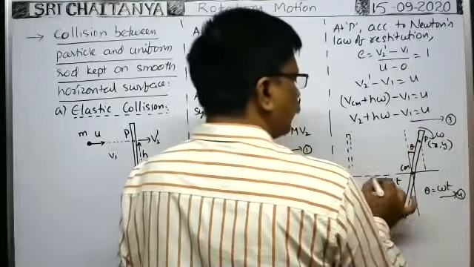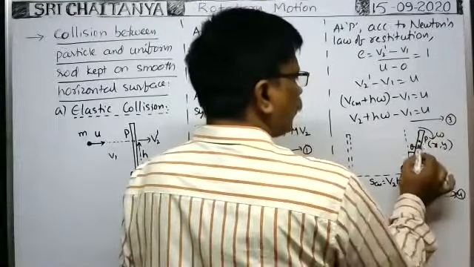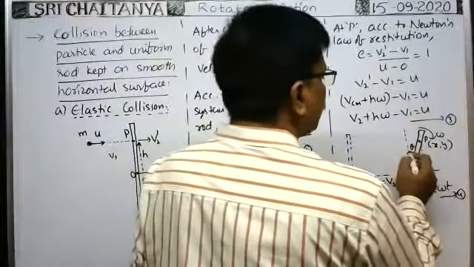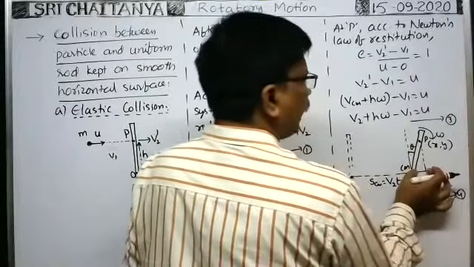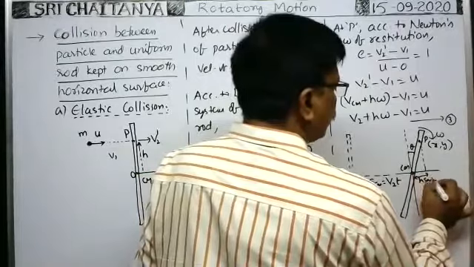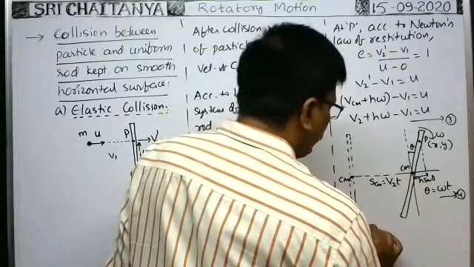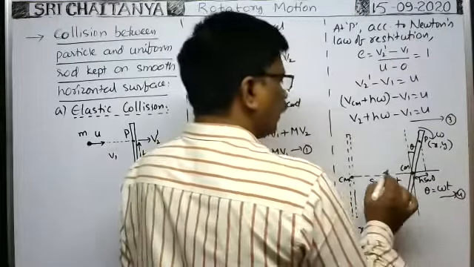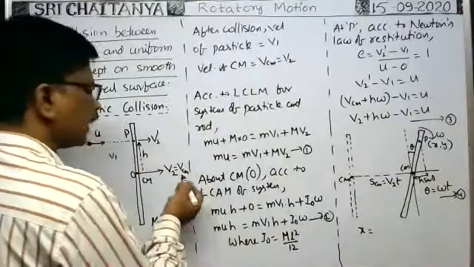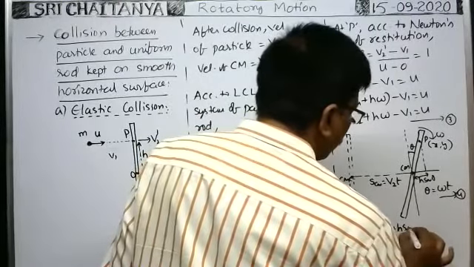What about x? You see, this is equal to SCM. What about this length? It is equal to h. The point P is at a distance h, and if this angle is theta, then this is equal to h sin theta. Therefore, the x coordinate of the point P is x equals V2 t plus h sin theta. V2 t, where V2 is the velocity of the center of mass only.